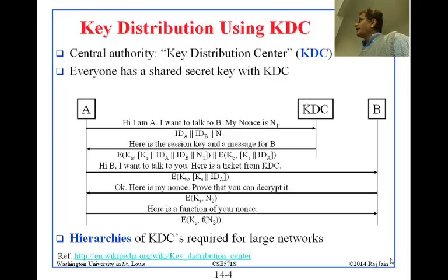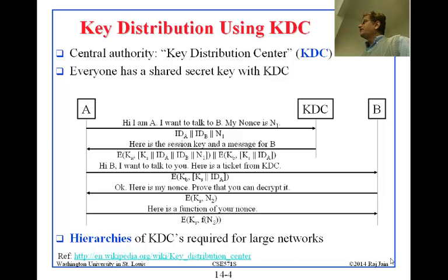Okay? Followed by something which is cryptic again. It is encrypted with KB. What is KB? Can you guess now that we know KA? Think about it a little bit. Yes, B's secret with the KDC. So KB is something that only B and KDC know. A doesn't know that. What this does is it takes KS and IDA, encrypts those with KB, and puts it here and sends it to A.